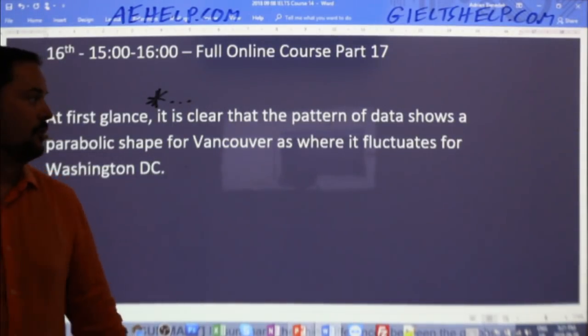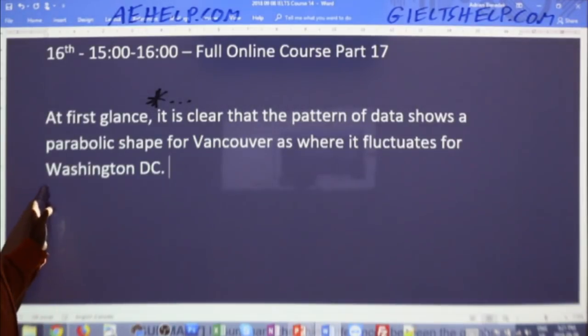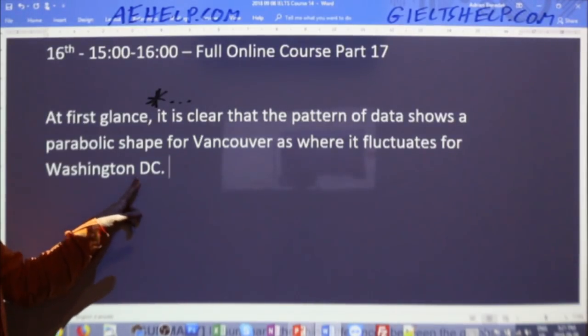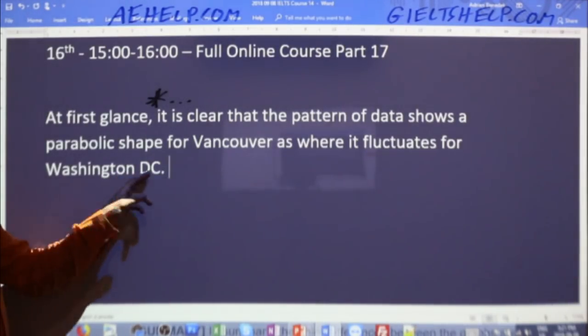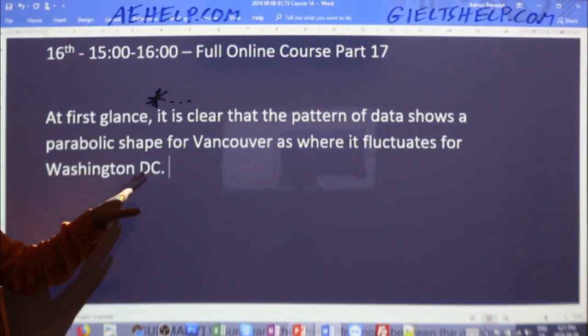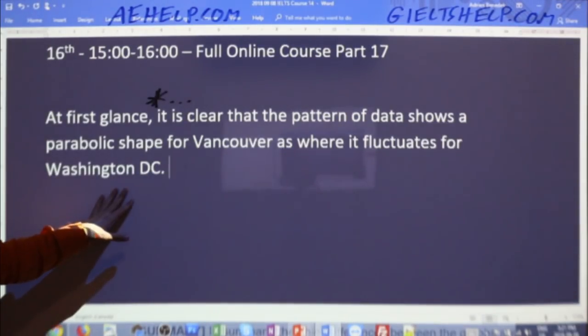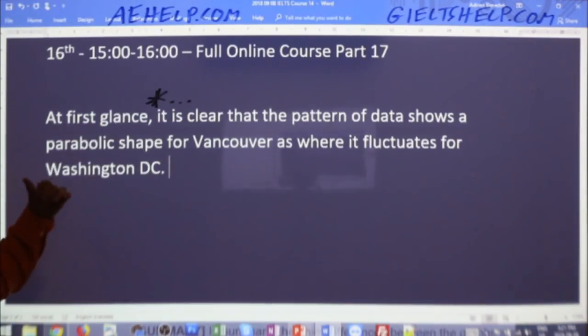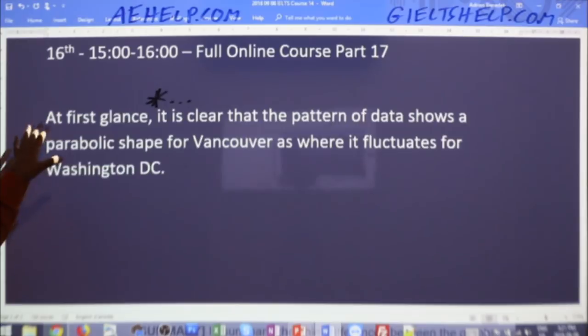You probably don't need to write Washington, D.C. every time. You could say City of Washington. The reason, by the way, for Washington, D.C. is there is a state in the U.S. called Washington State, which is on the other side of the country. So not to confuse the city with the state, okay? Just a little side note there.